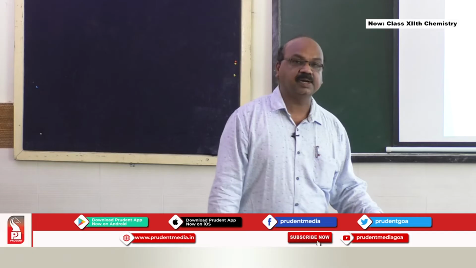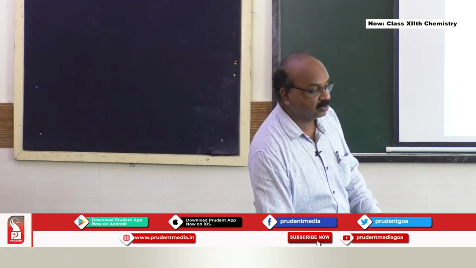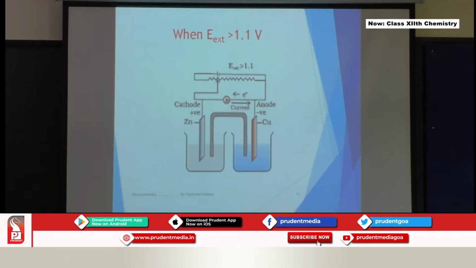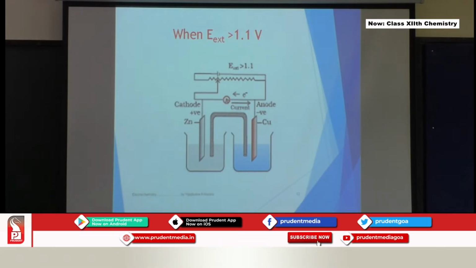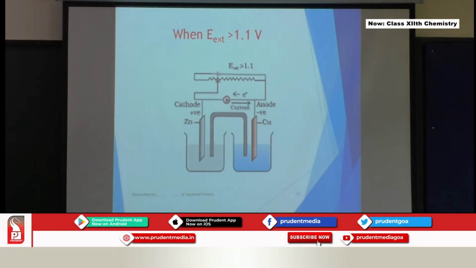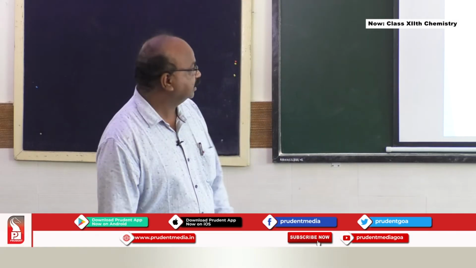Now I am going to take the third condition, when the external voltage is more than 1.1. What is going to happen? Look at the circuit, everything looks the same, but now the reactions are going to get reversed. That means now copper is undergoing oxidation. This copper will dissolve in the solution forming Cu2+ ions, and electrons are set free.